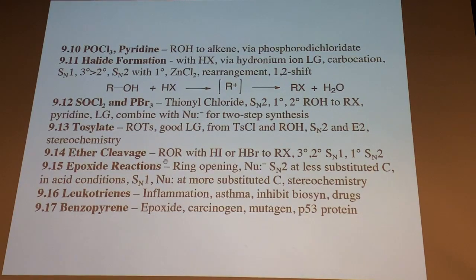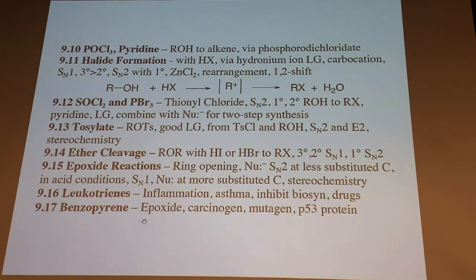But if you have an epoxide, which is a little three-membered ring, those do easily open up with mild nucleophiles. And they do SN2 type reactions, and SN1 reactions if they're more substituted. So we'll see those. Some specific applications that your book mentions can show up on the test. So don't just blow these off, but make sure you understand the fundamentals of this and why we're showing you leukotrienes or these prostaglandins, because we're showing you some of these reactions that we're covering in this chapter.